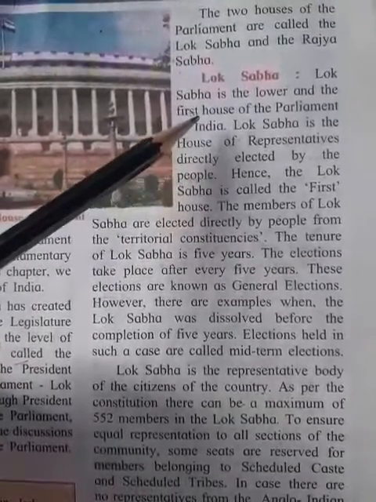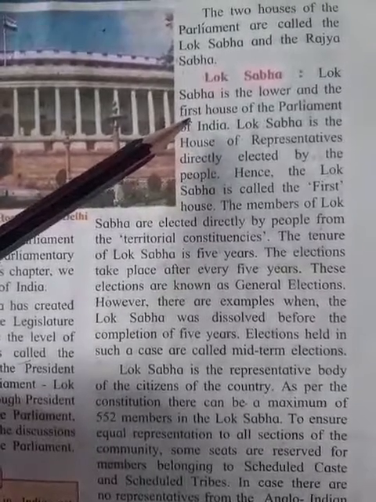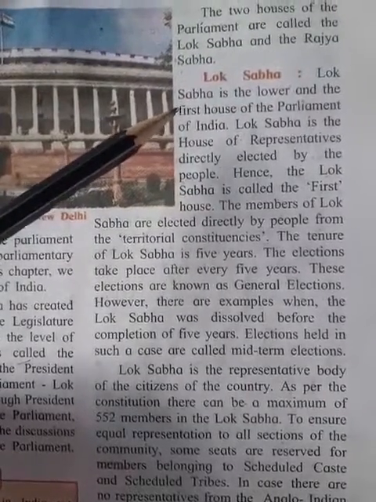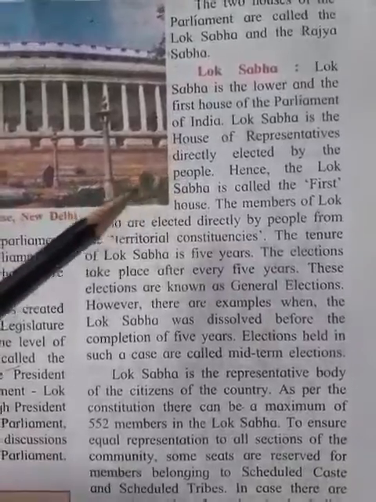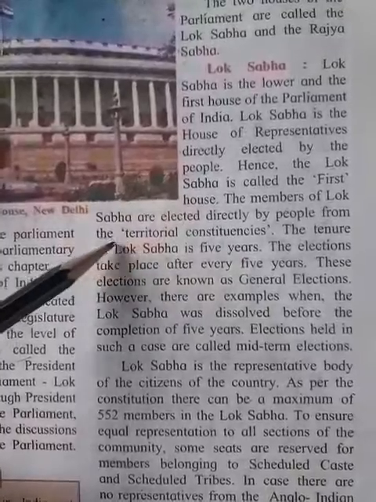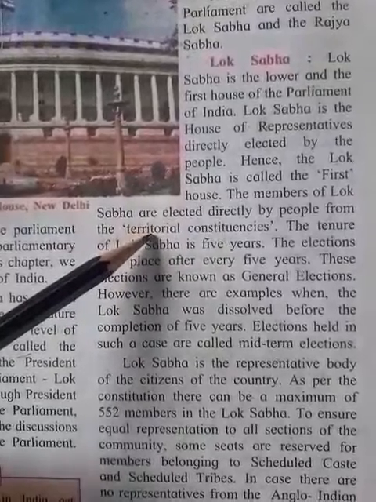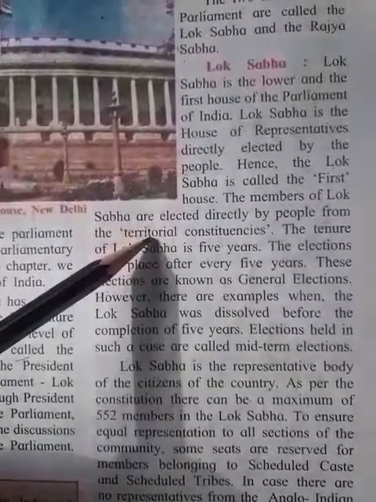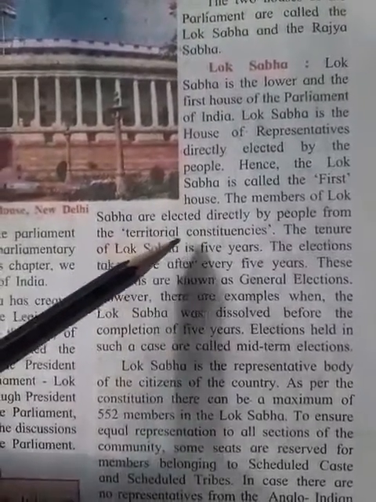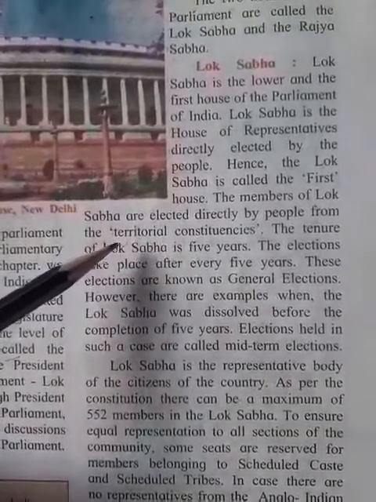Why? Because the members of Lok Sabha are elected directly by the people from the territorial constituencies, right? Like in Maharashtra there are 48 seats, and according to the population of the districts the 48 seats are to be distributed. This is territorial constituencies, and the members are elected directly by people.